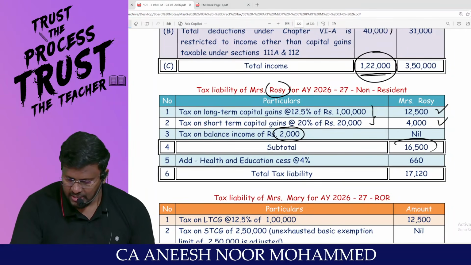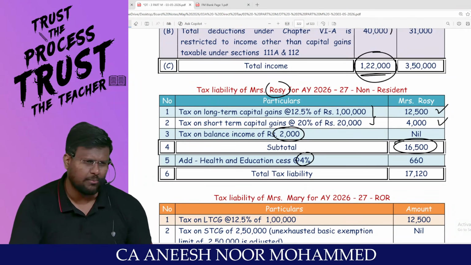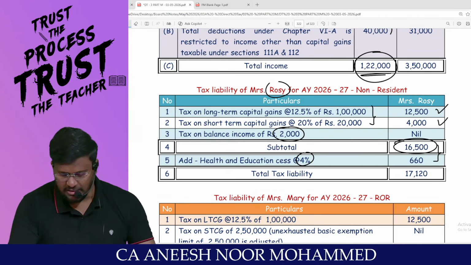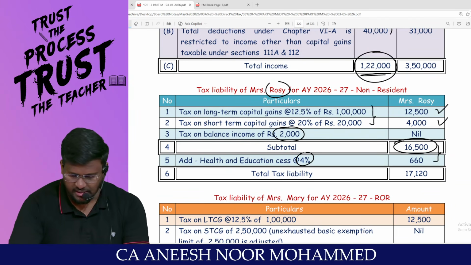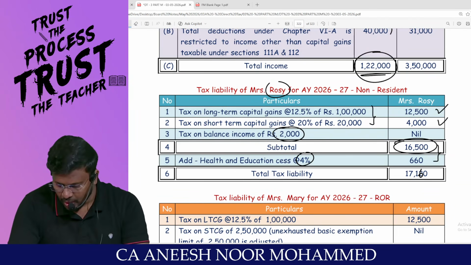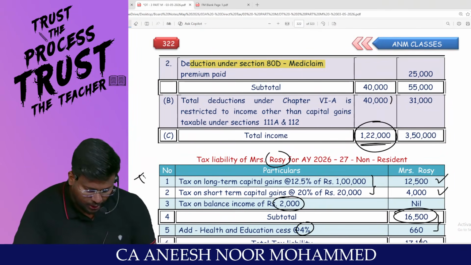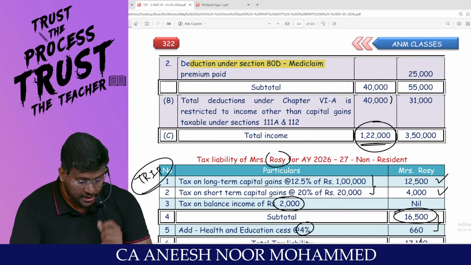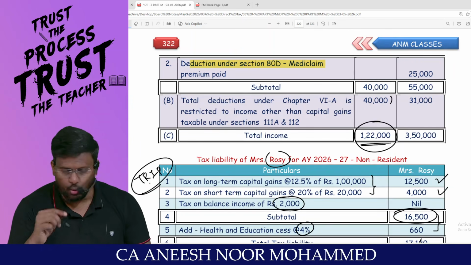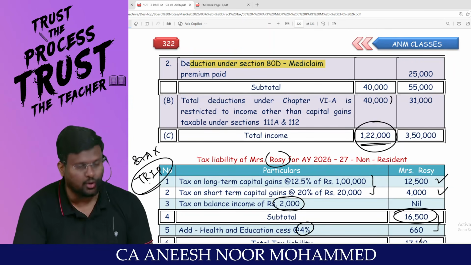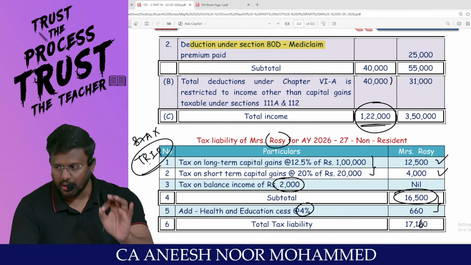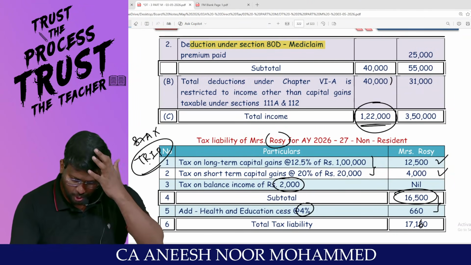So 16,500. On that, you are liable to pay health and education cess, sir, 16,500 plus 660 comes to 17,160. You tell me for 87A, sir, the taxable income should be less than 5 lakh and the assessee should be resident. Is the assessee resident? No. So 87A rebate also not applicable. That's why even though the income is less than 5 lakh, I have not claimed 87A, I have taxed. Are you able to appreciate, sir?